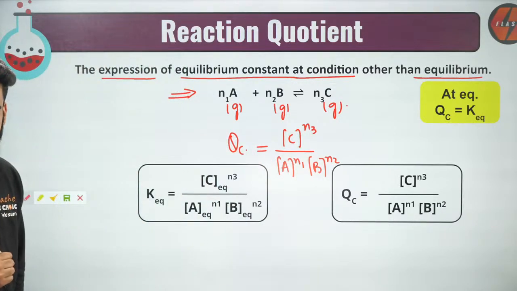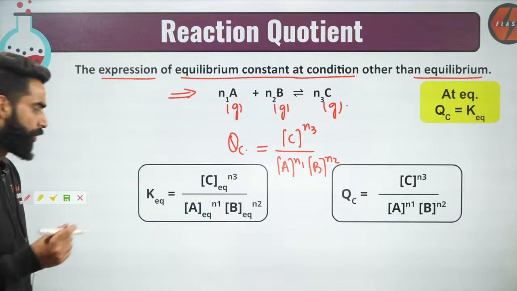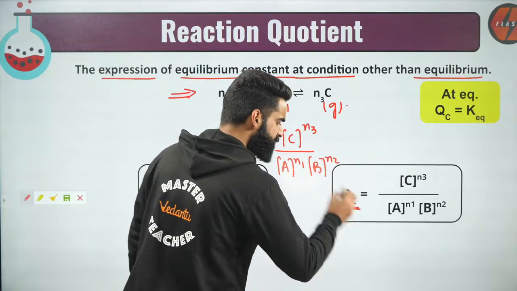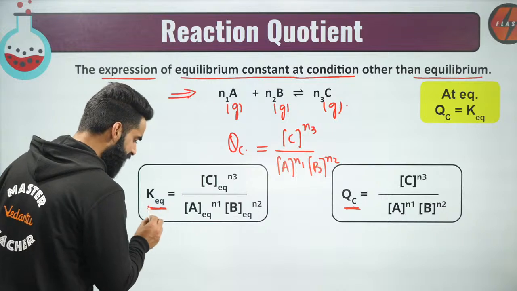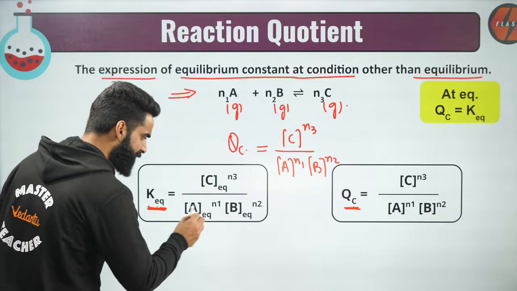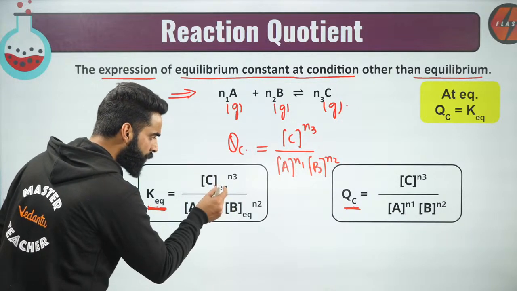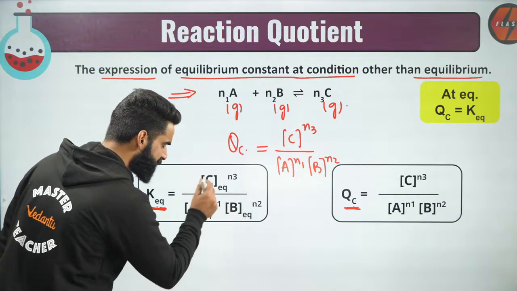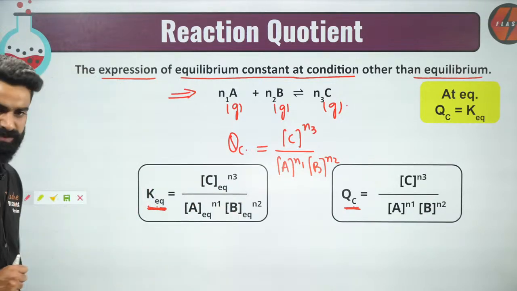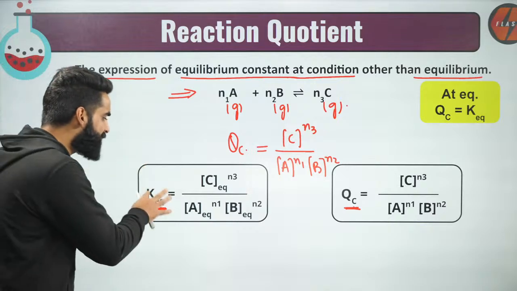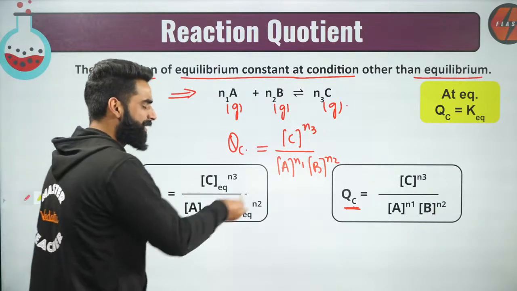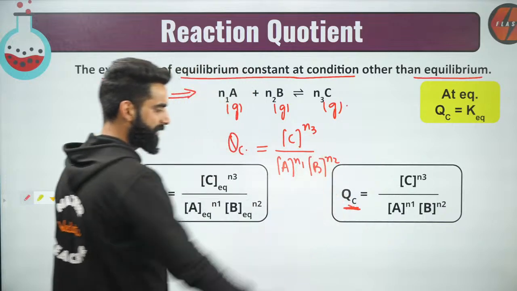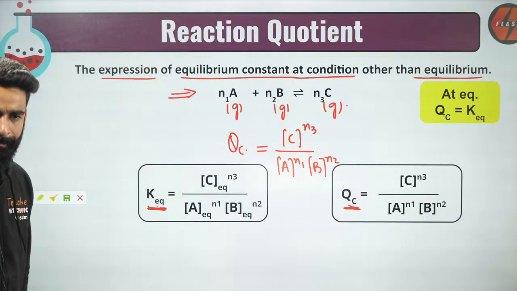So what is the difference between actual equilibrium constant and QC? QC is what we call the reaction quotient. This is the equilibrium constant. In the expression of equilibrium constant, we should know the equilibrium concentrations of all the reactants and products. Now, when I write the same type of expression, but at any stage apart from equilibrium, I'll be calling that the reaction quotient.